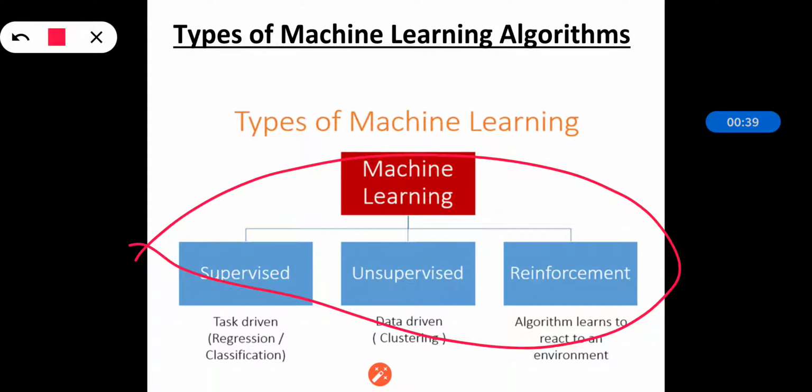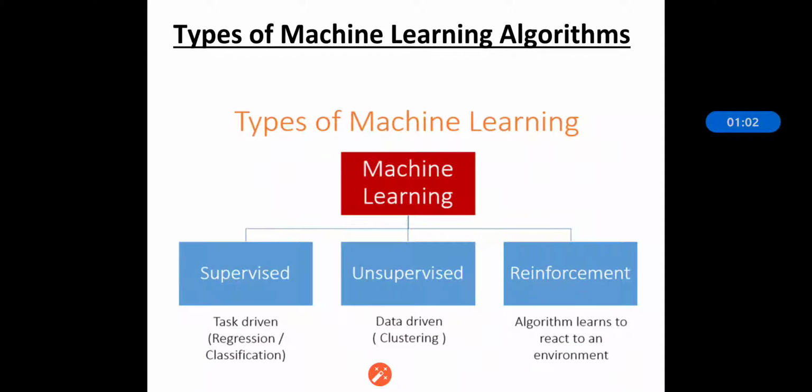supervised, unsupervised and reinforcement. In supervised learning it is task driven, we are already having some data sets with us. In unsupervised it is data driven, and in reinforcement the algorithm learns to react to a particular environment. These are the basic three types of machine learning algorithms: supervised, unsupervised and reinforcement.